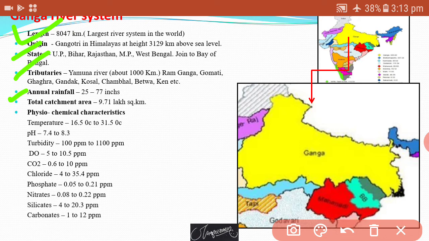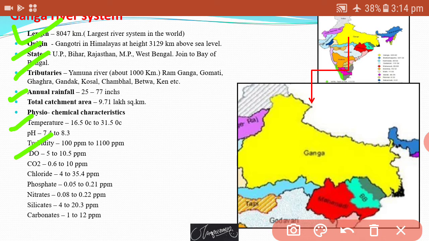Now about the physicochemical parameters of this water. Temperature is about 16.5 degrees Celsius to 31.5 degrees Celsius. pH is between 7.4 to 8.3. Turbidity is about 100 ppm to 1100 ppm. DO, dissolved oxygen, is about 5 to 10.5 ppm. Carbon dioxide is 0.6 to 10 ppm.